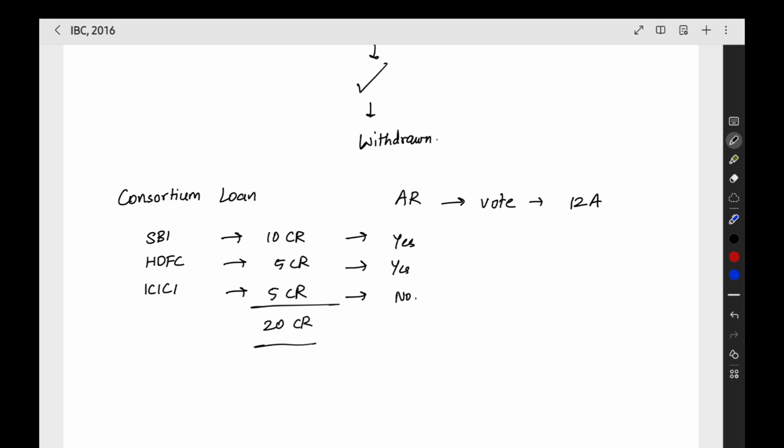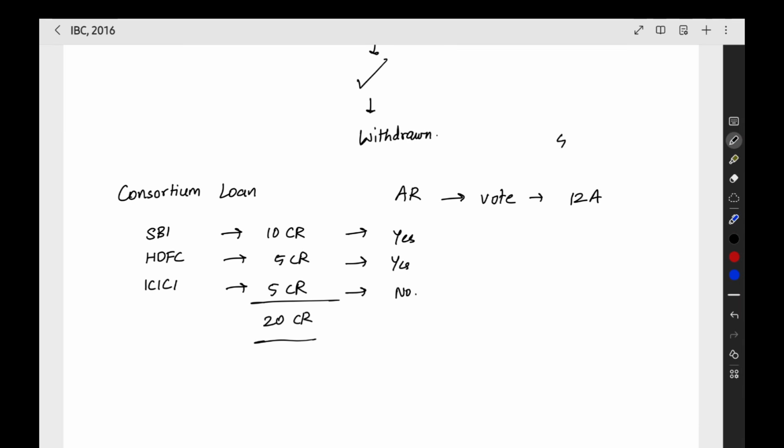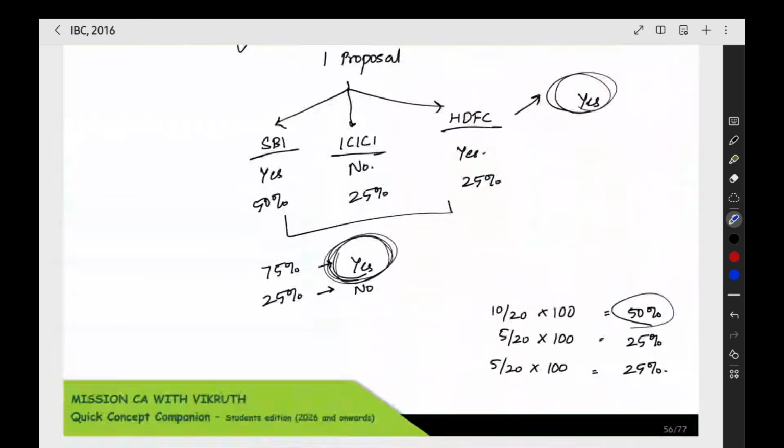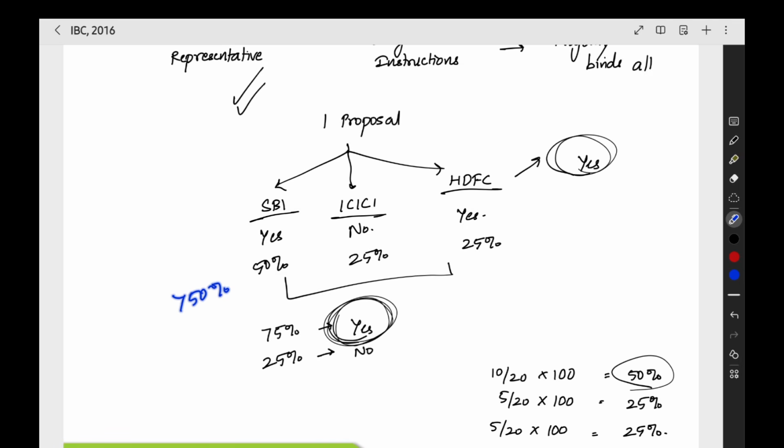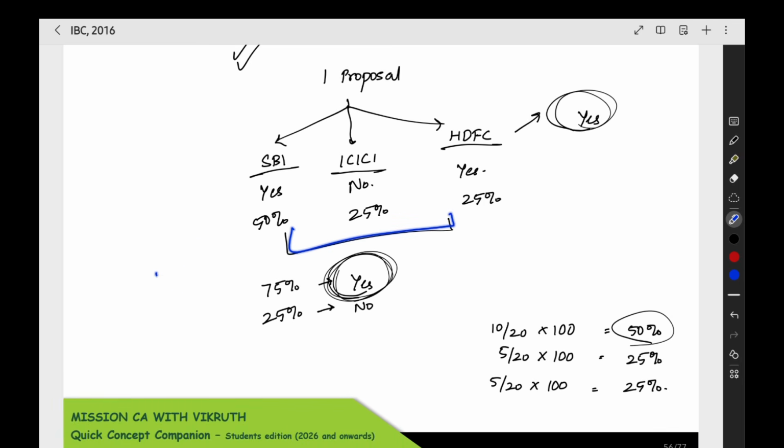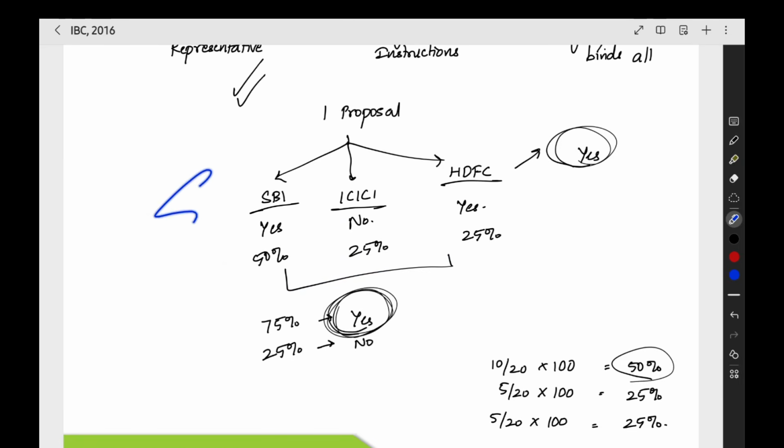Now what does the authorized representative have to do? Should he use the majority rule, that 50% majority principle, and vote based on the majority, or should he vote as per the individual requirement of each financial creditor? That is the question. Now this majority rule, majority means more than 50%. Wherever in a resolution the voting is more than 50% yes, then the entire voting will say yes. If the majority says no, then the entire vote percentage will be added to say no in the committee of creditors meeting. So the majority will be taking the decision. This is in the normal cases.